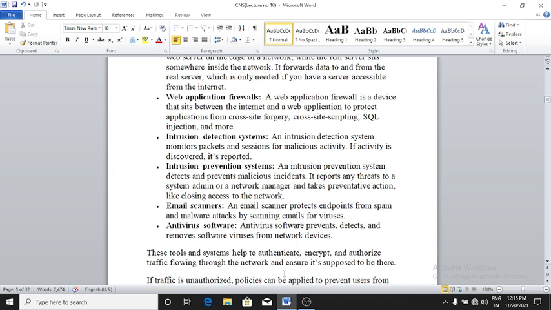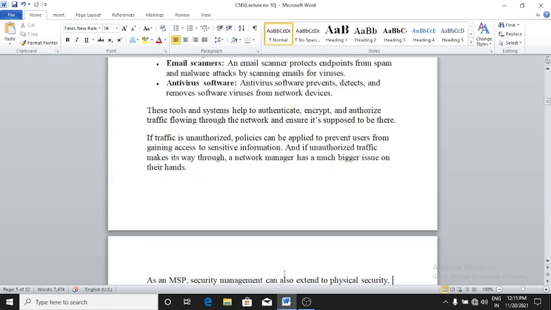Okay, these tools and systems help to authenticate, encrypt, and authorize traffic flowing through the network and ensure it's supposed to be there, right? If the traffic is unauthorized, policies can be applied to prevent users from gaining access to